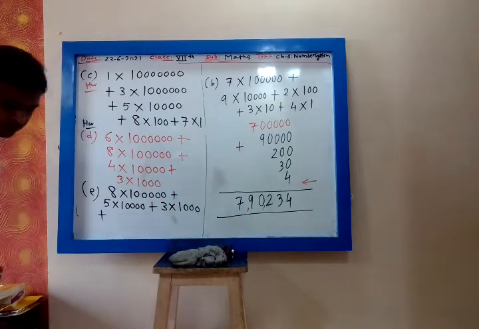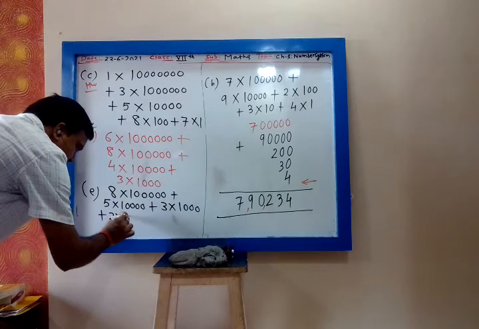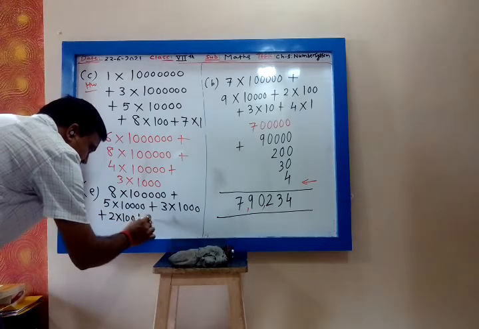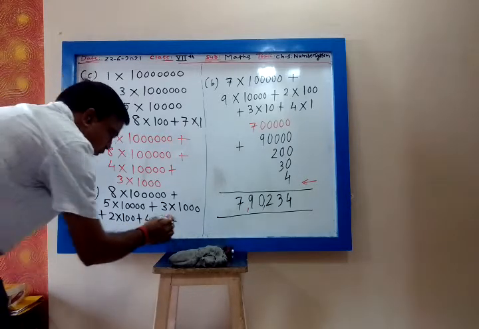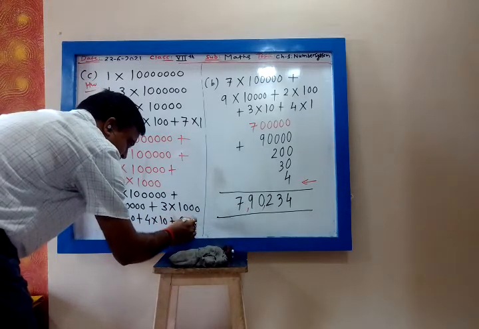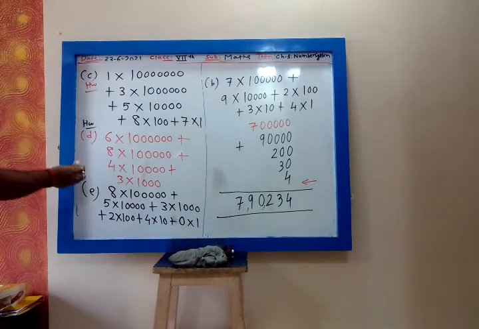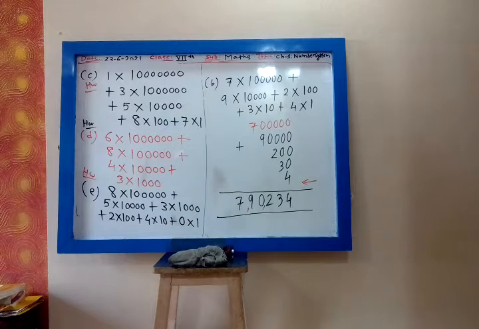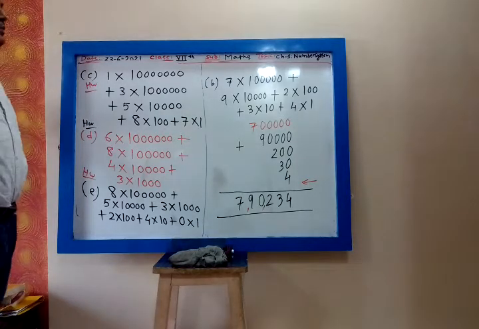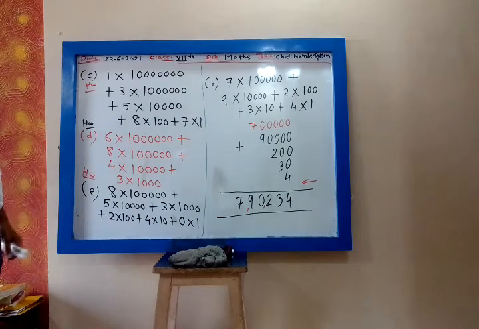Plus 2 into 100, plus 4 into 10, plus 0 into 1. Last will be 0. 0 into 1 will be 0. So this is homework. From expanded form you have to write down short form, that's all.